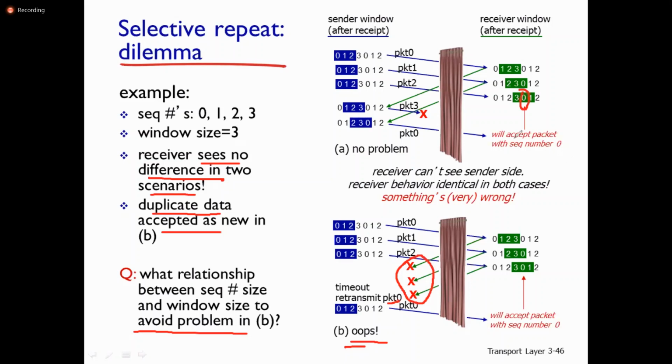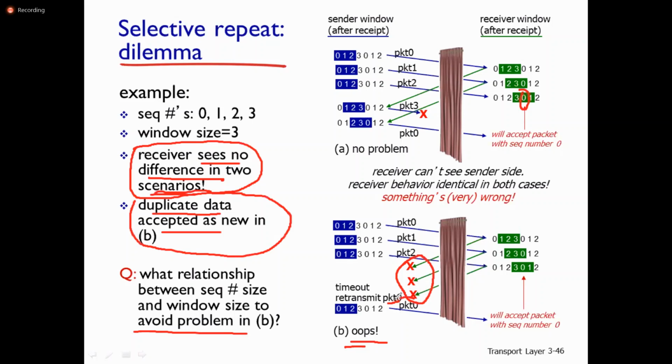But here the packet 0 looks like a new packet. So the receiver sees no difference. In the first case, 0 means there's a new packet. In the second case, it is a duplicate packet. The duplicate data is accepted as new in B. It thinks that it's a new packet.